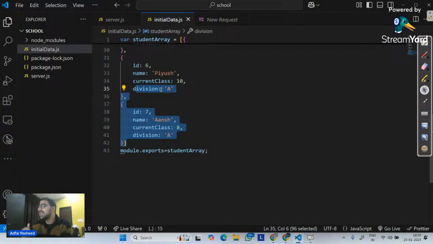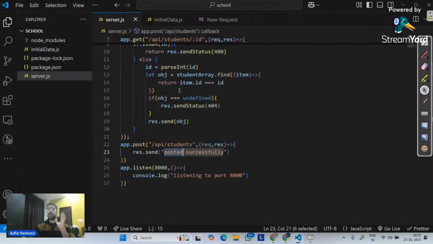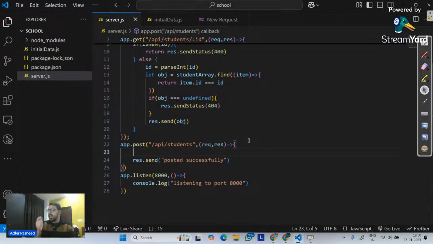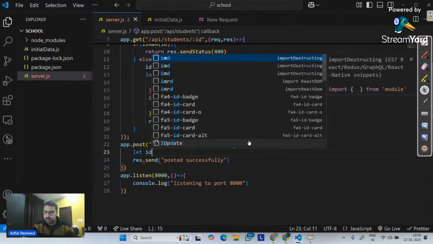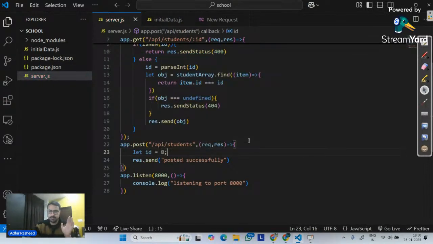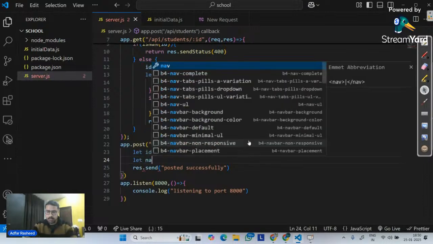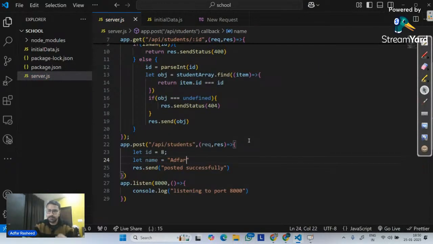So in this, we want to create new data. So what is it that we are trying to create? We are simply trying to create a few things. I will simply tell you to do one thing. Whenever I make a post request on this, I will simply ask you to create 3 or 4 things. At this point of time, I will simply say let my ID equal 8. Number 1. Then let my name equal Adhar.